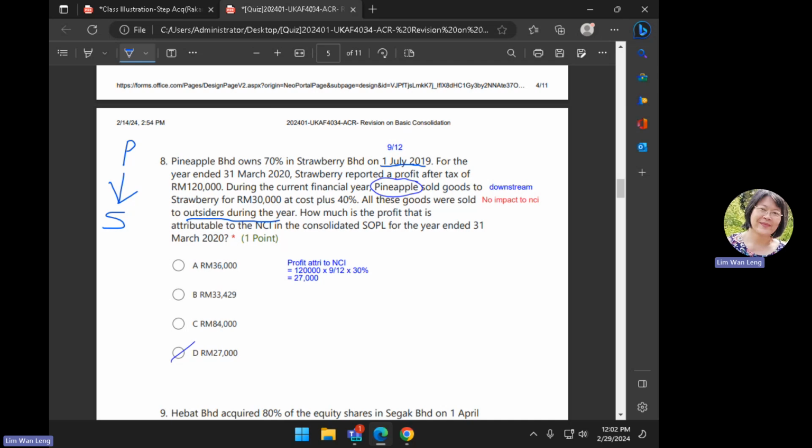Why do we calculate the URP? The rationale is that, number 1, the goods were sold intra-company. Number 2, the goods have not left the group boundary. So if they tell you that it's bought between brothers and sisters, but eventually by the year end all the goods have been sold to the outsiders, then no need to calculate URP anymore. Okay?